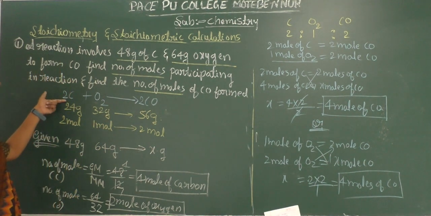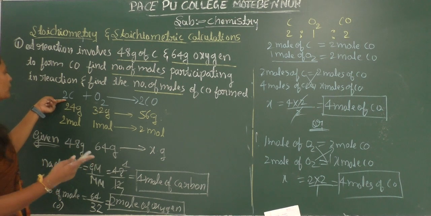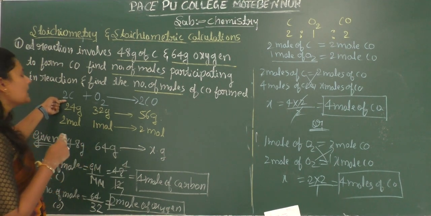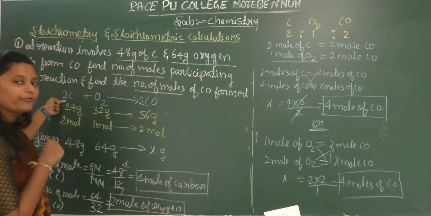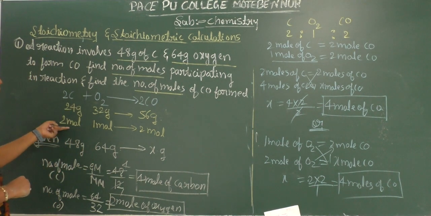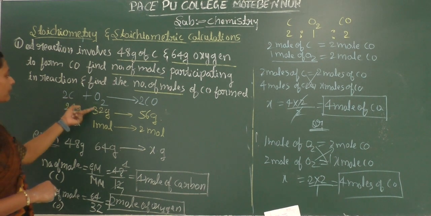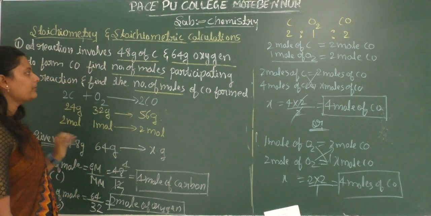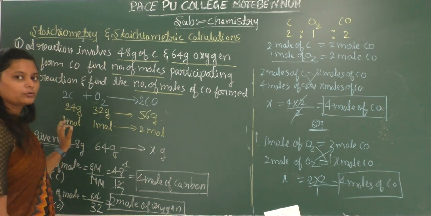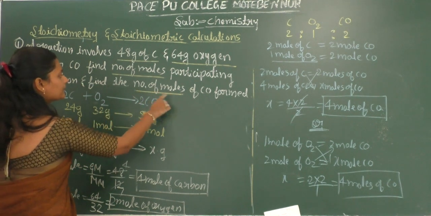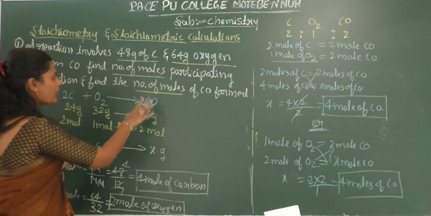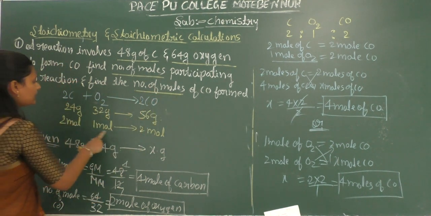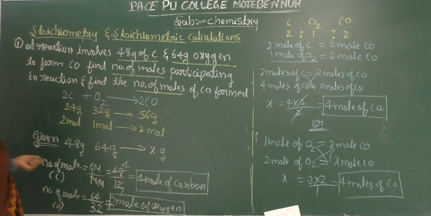Same way, here the coefficient is 2. This stoichiometric coefficient represents the number of molecules or the number of moles. Okay, so 2 moles of carbon when treated with 1 mole of oxygen is going to form 2 moles of carbon monoxide. Here we require the masses of reactants and products in terms of moles, so that's why we took this in terms of moles.